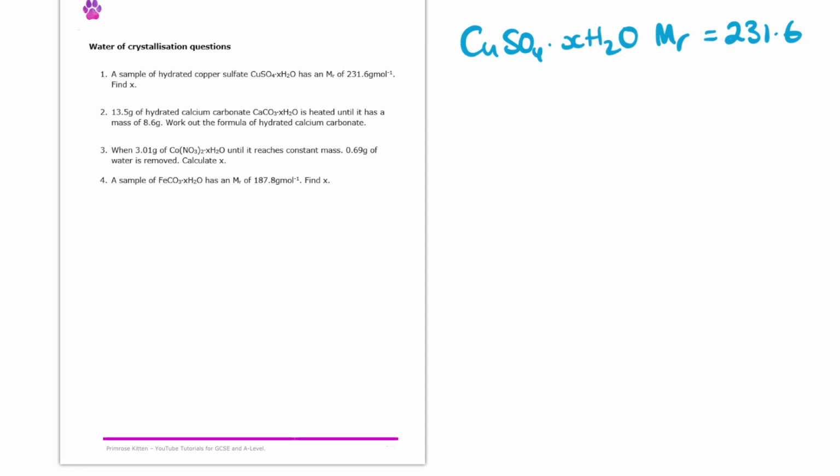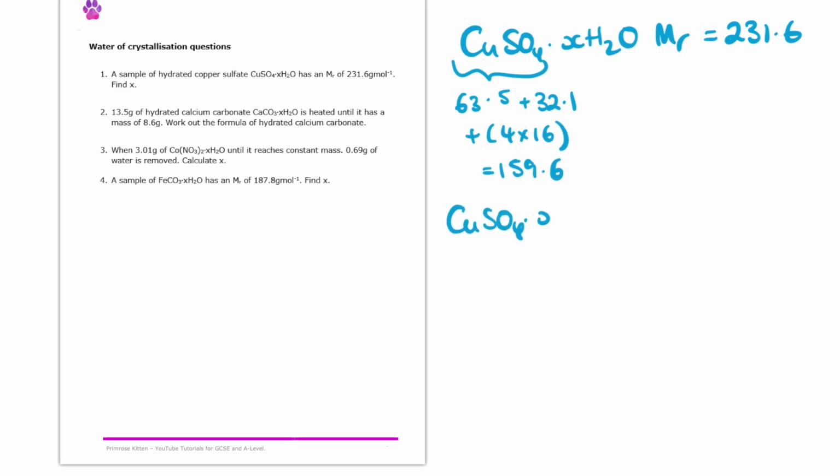Now what we can do is we can work out what the MR is of just the copper sulfate. So we'd do this in the normal way by consulting the periodic table. So that would be 63.5 for the copper plus 32.1 plus 4 times 16, which gives us an MR of 159.6. Now if we think about it, if we took the hydrated salt and we removed from that the anhydrous salt, so just the copper sulfate bit, we'd be left with just the waters of crystallization, the XH2O.